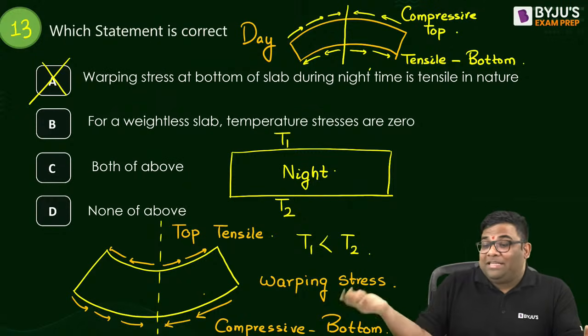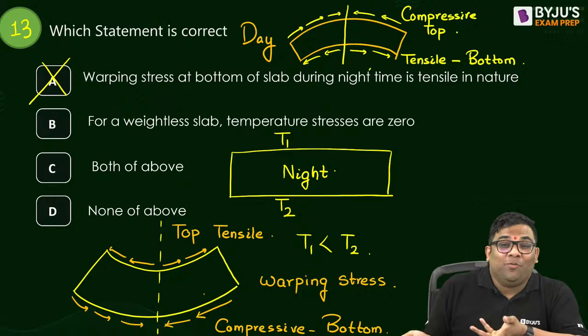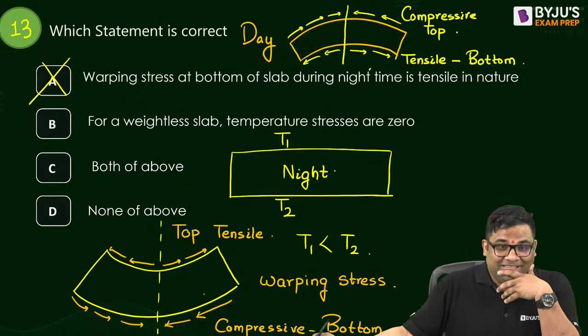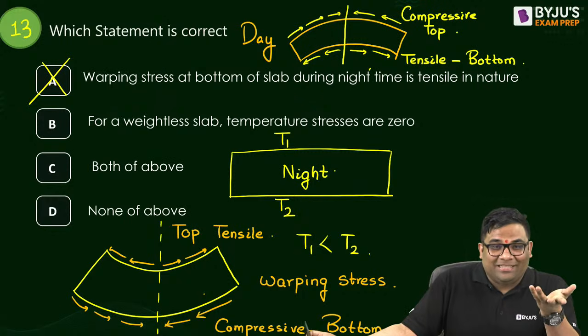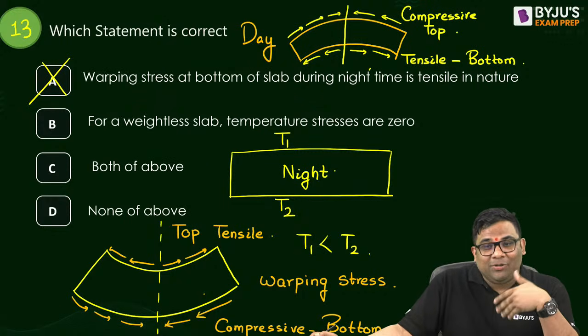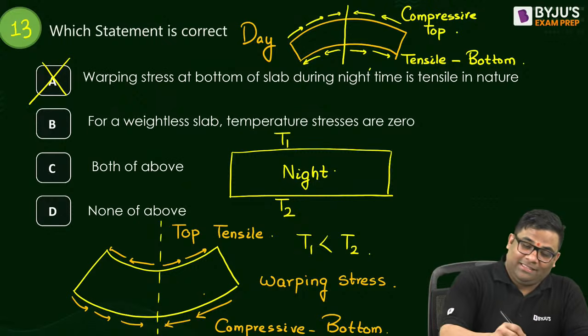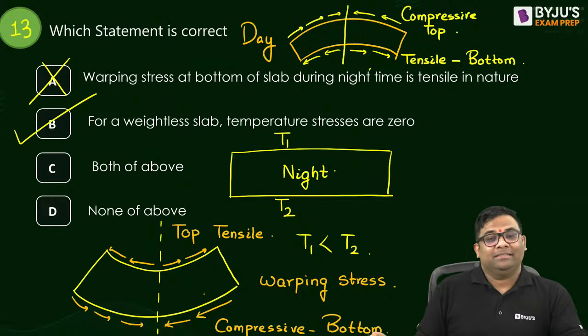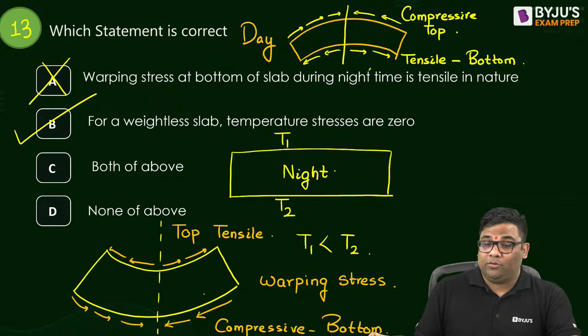Weightless slab temperature stresses are 0, because see, if there is no weight, who will apply the stress? Yes, there is no weight, then who will apply the stress, right? So temperature stresses are due to the weight. So if weight is 0, temperature stress is 0. So I can say yes, this is the correct answer. Understood? So we are solving both types of questions, straightforward things also and theoretical things also.